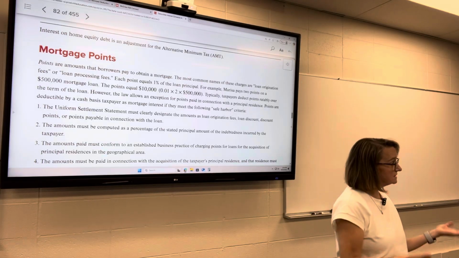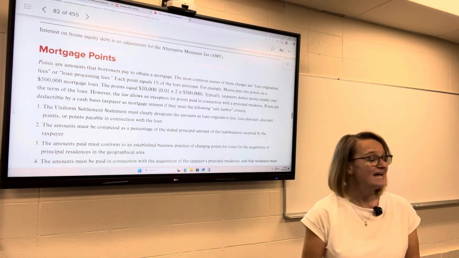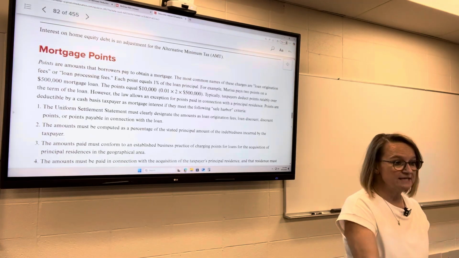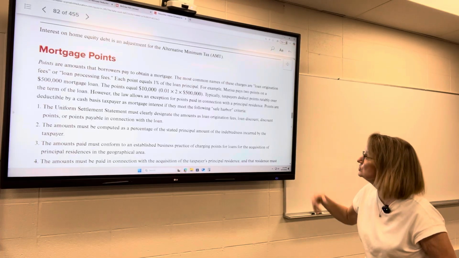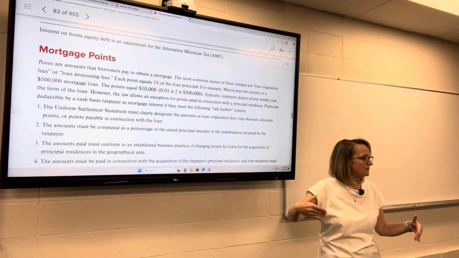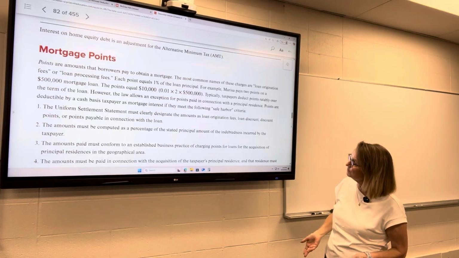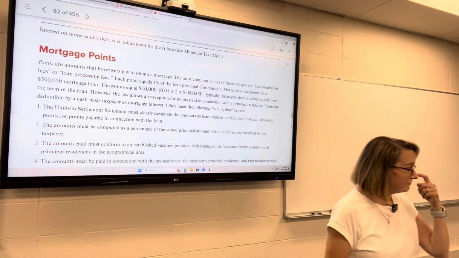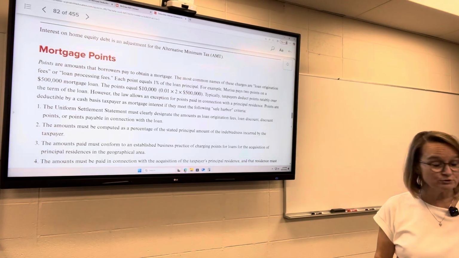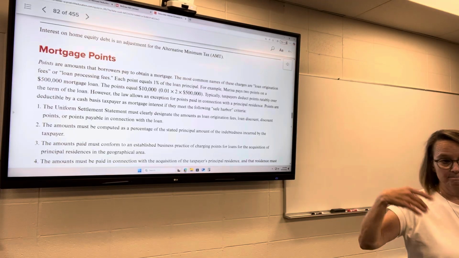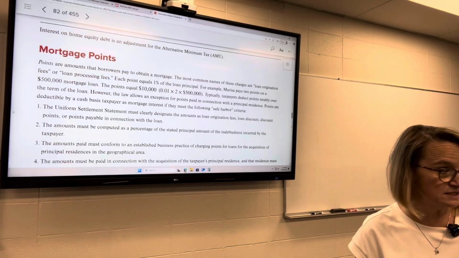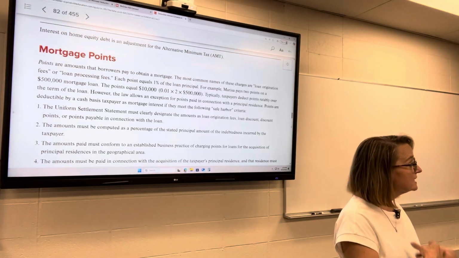Well, that point is considered to be prepaid interest. It's just interest that instead of paying it over time, you're going to pay it right now in order to get that discount in the interest rate. Because it's considered prepaid interest, it's still interest that you're paying, and that is deductible. When you purchase a home and you pay points, you get to deduct all of those points at once. So in that $1,000 example, you would get to deduct $1,000 in points if you purchase the home.